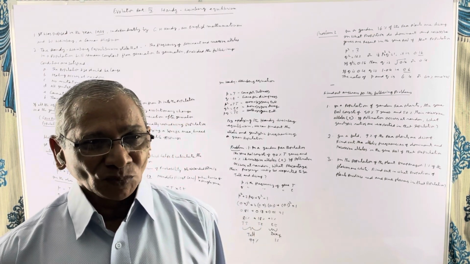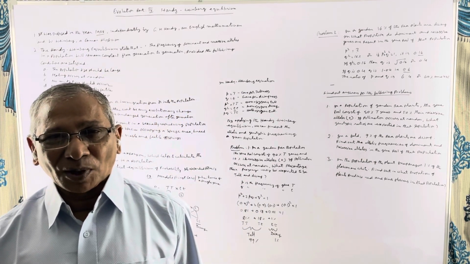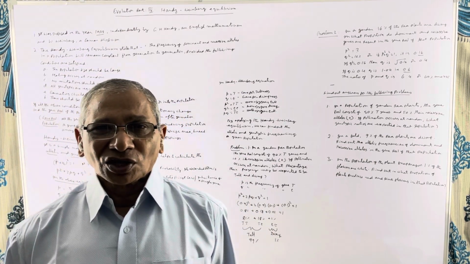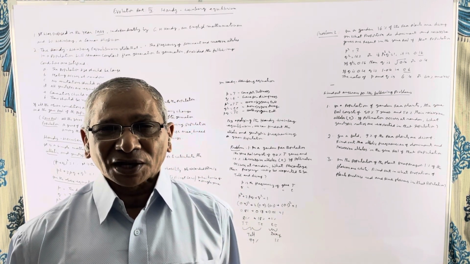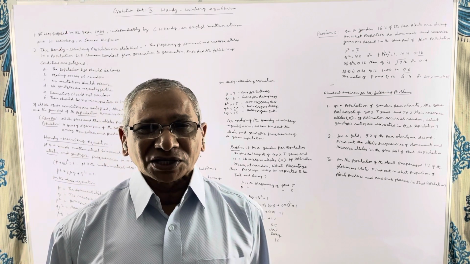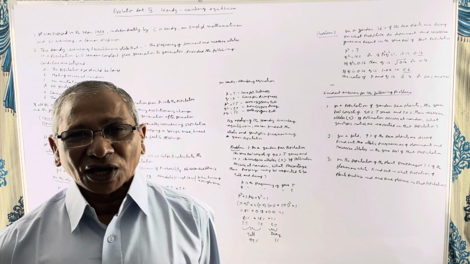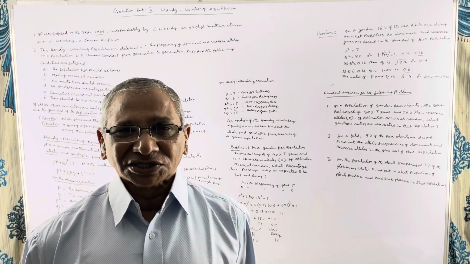So in this way, by studying the allelic and the genotypic frequencies of a population, we can find out whether a population is undergoing an evolutionary change or remaining stationary. So in this way, Hardy-Weinberg equilibrium helps us to calculate the allelic and genotypic frequencies in the gene pool of a population.